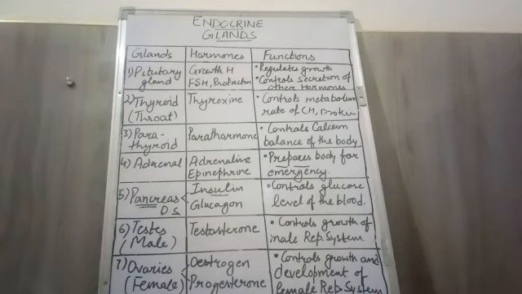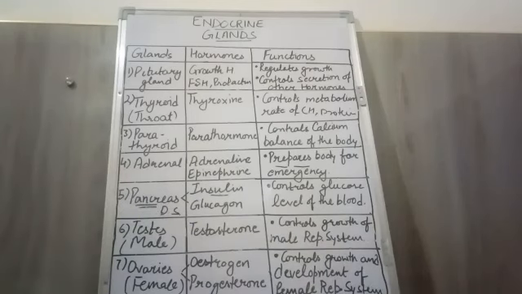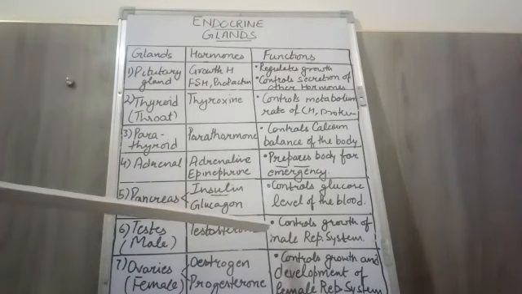Testosterone also helps to regulate the secondary sexual characters in males. What are secondary sexual characters?